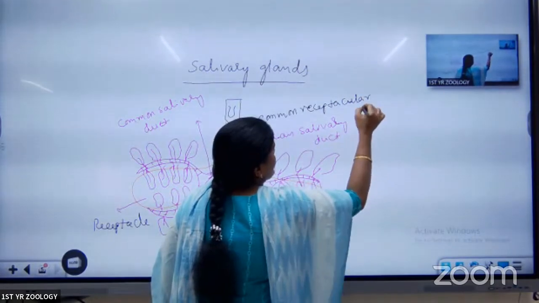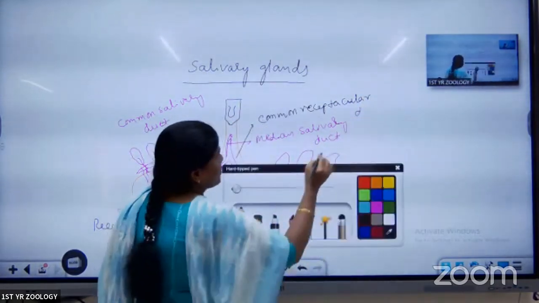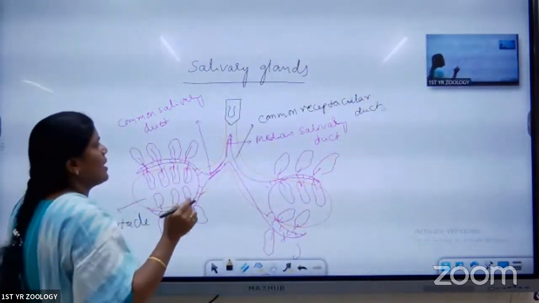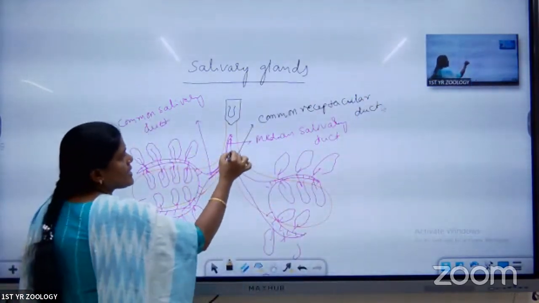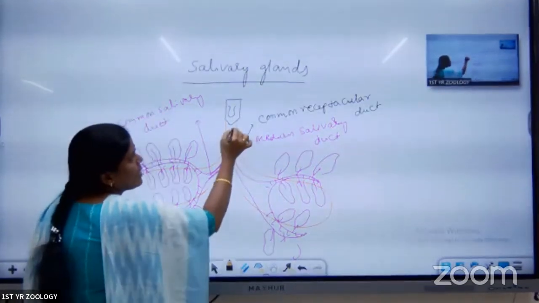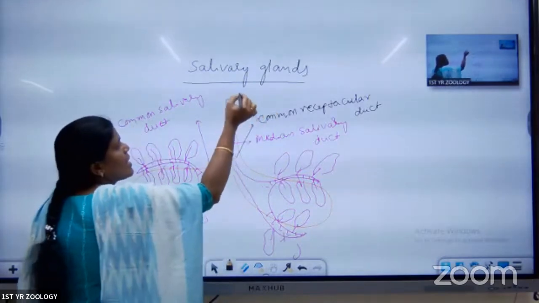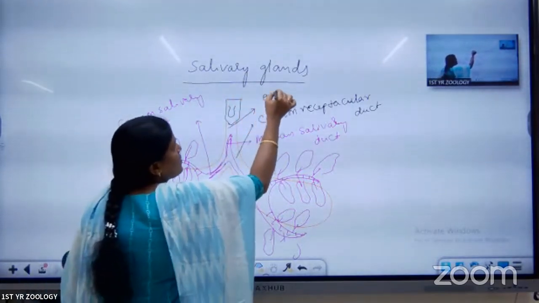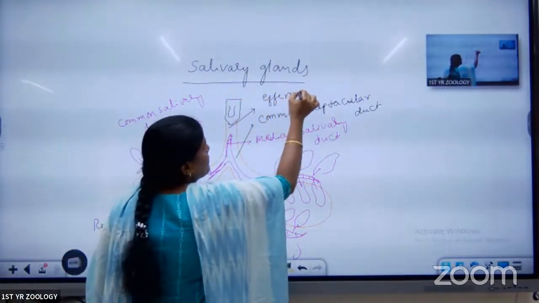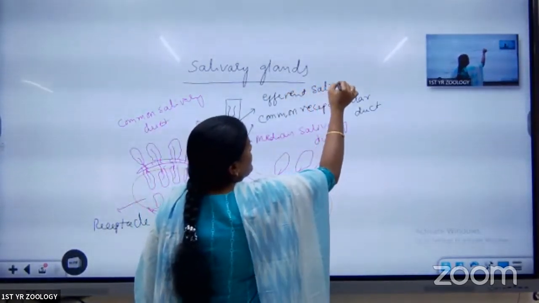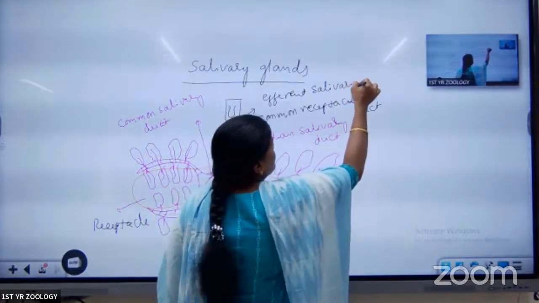Next, both the median salivary duct and the common receptacular duct open into one common duct that we call the efferent salivary duct.